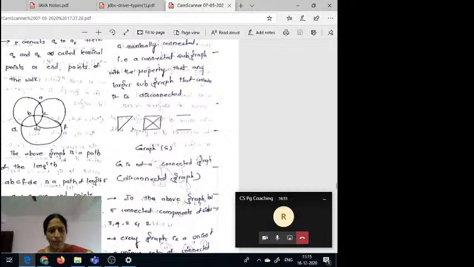In this path all the vertices are there. So here total 6 vertices are there. Then the path length is what? 6 minus 1. That is, the length of this path is 5.